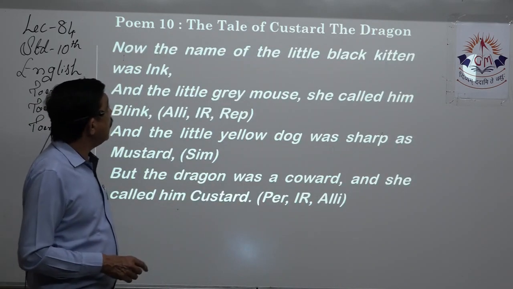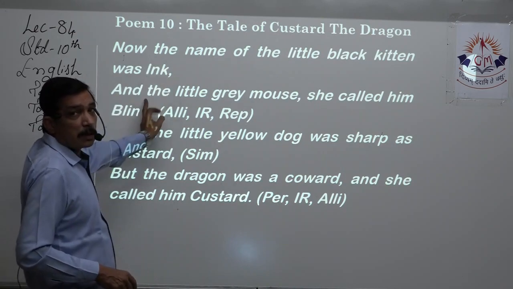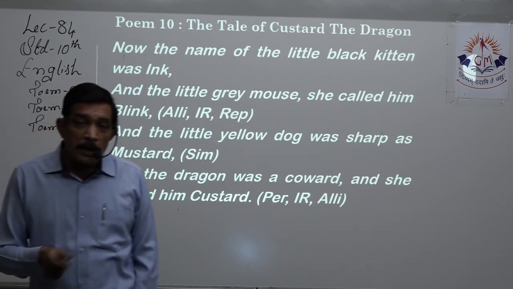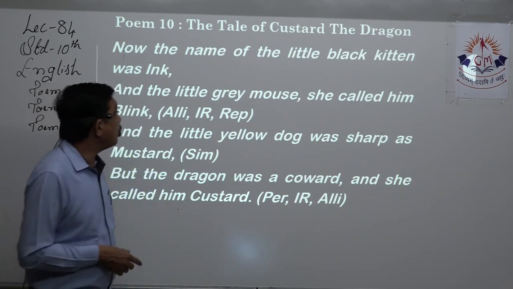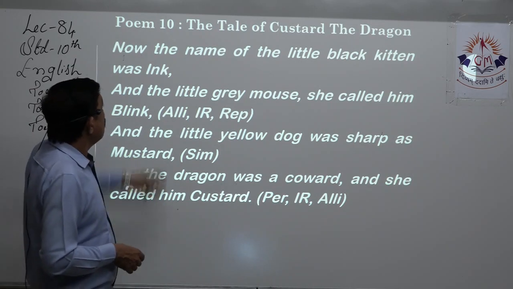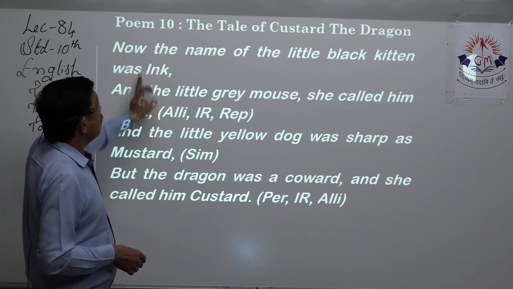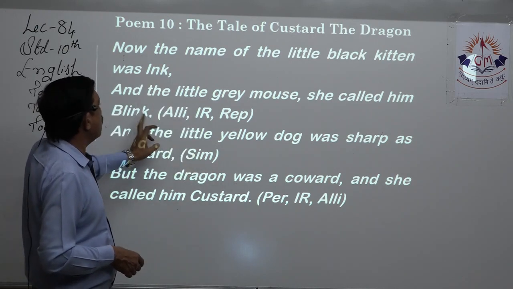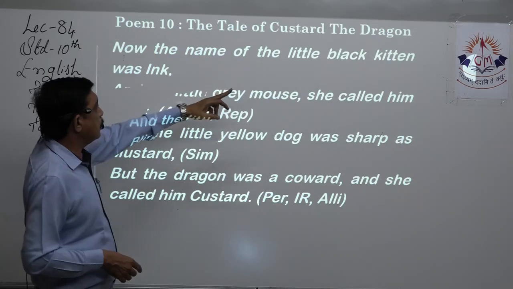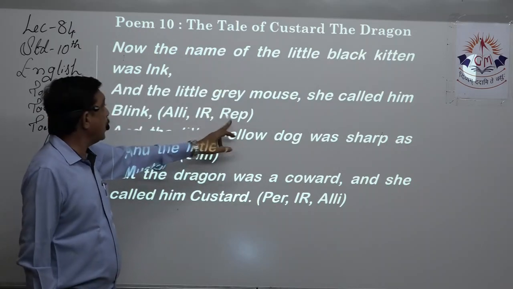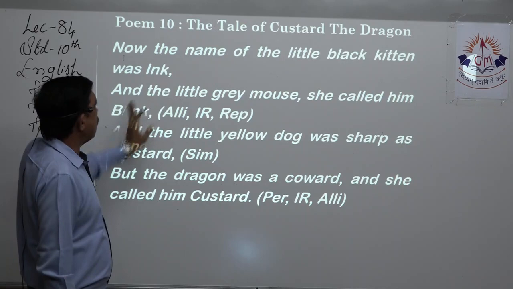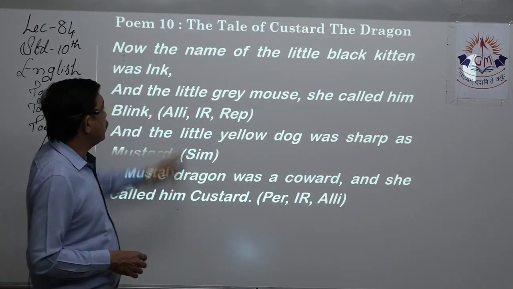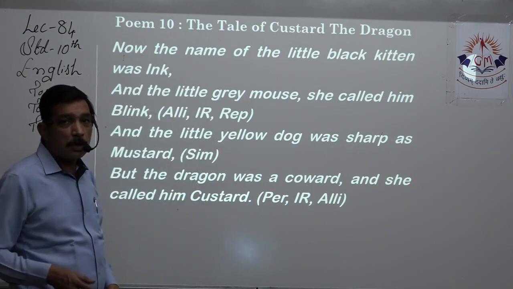Now, these two lines are to be taken together. I hope students you are sitting with your English material and your writing material and marking down the figures of speech. These two lines are to be taken together. Now the name of the little black kitten was Ink and the little grey mouse she called him Blink. Little, little is there 2-3 times, so repetition is already there. Internal rhyme is there, ink, blink. Yes, so internal rhyme is there, alliteration automatically, there will be lots of consonant sounds which are equal.